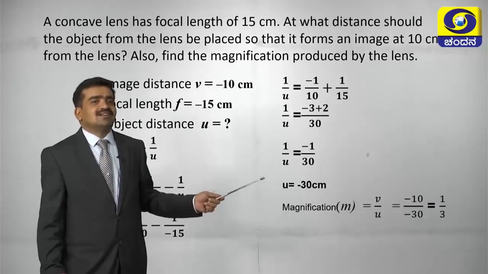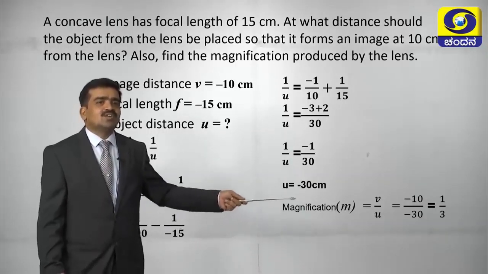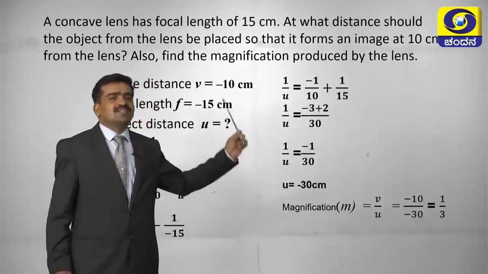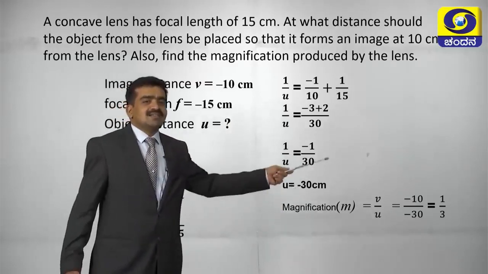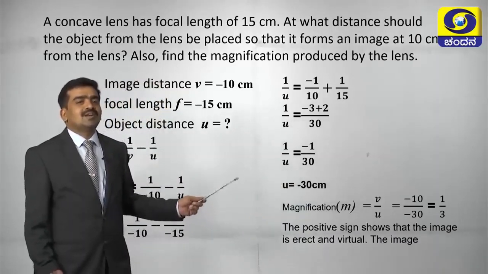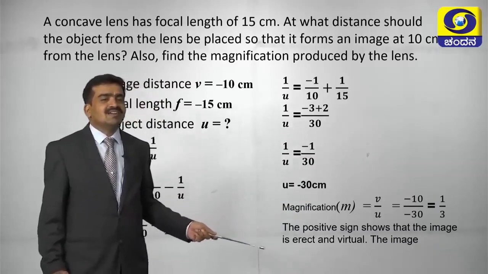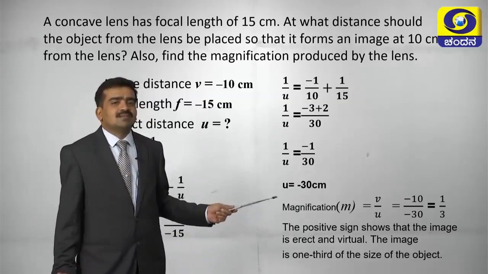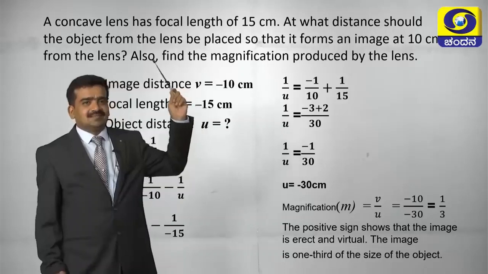This means that the object distance is minus 30 centimeter, and the magnification is calculated by using the formula v by u. So the v value is minus 10, which is given in the data, and the u value is minus 30 centimeter, which we have calculated now. Then cancel the minus and minus signs, and the zeros, and we get 1 over 3. Then how to interpret the answer? It is very simple. The positive sign shows that the image is erect and virtual, and the image is 1/3 of the size of the object. That means here we are getting a diminished image since it is a concave lens.